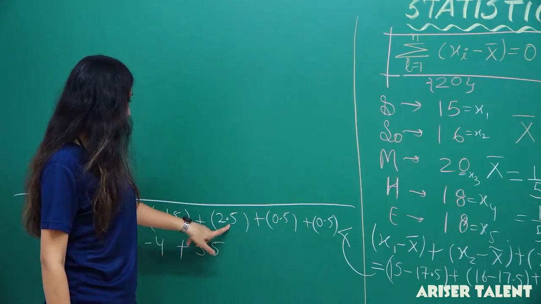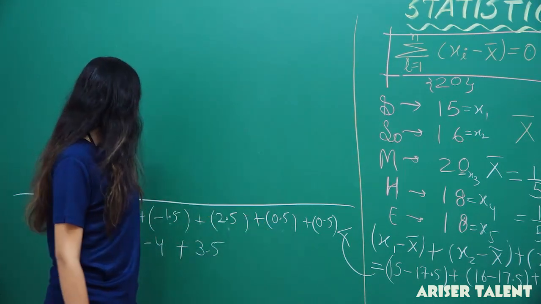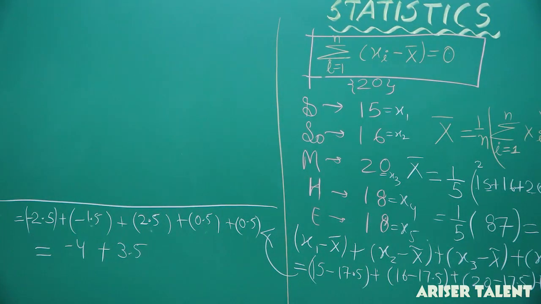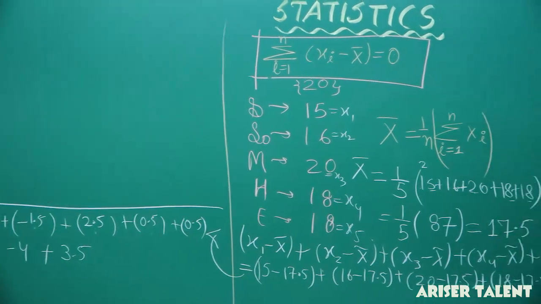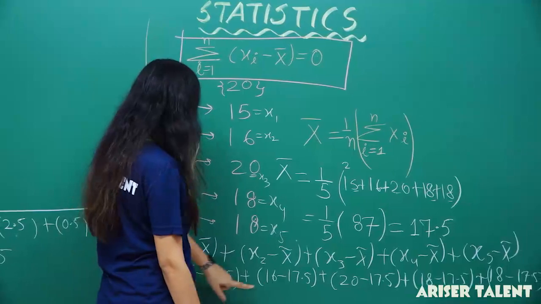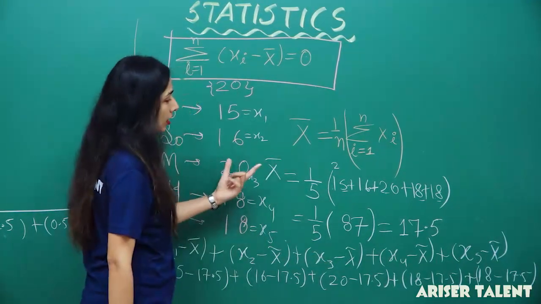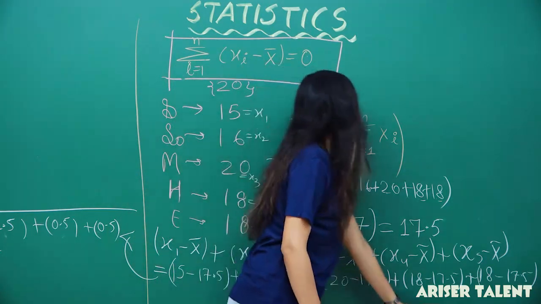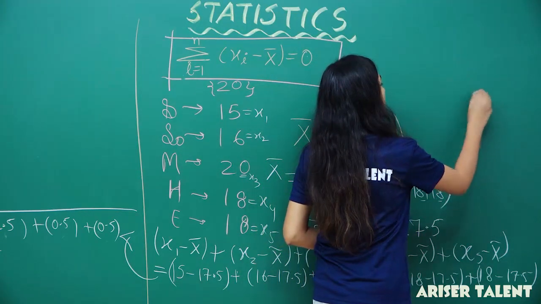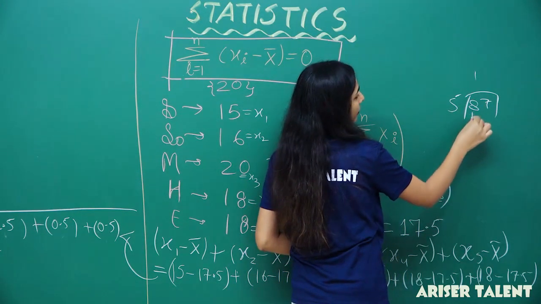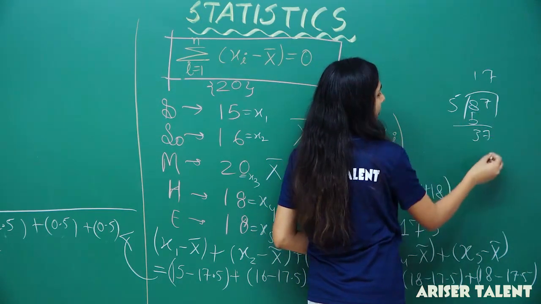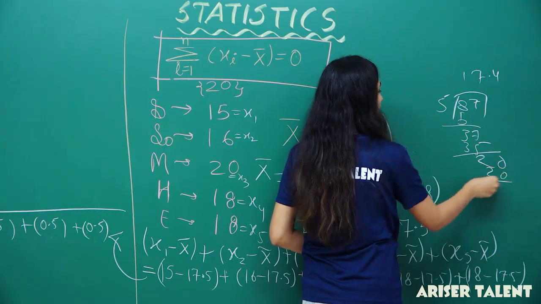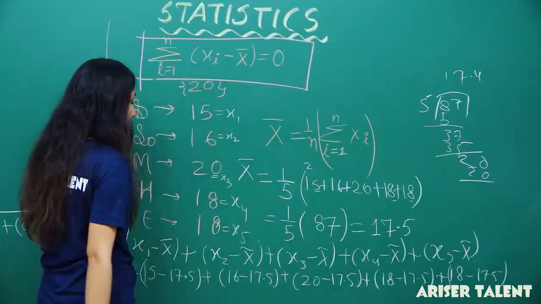Now we'll be having 2.5 and 3.5. Just a minute. So look where it went wrong. We are good with the calculation here. We have checked this one, and this is also correct. Then 5 times 3 times 7 times 35, 2.04, 20. So that is basically 17.4, and we have written 17.5.